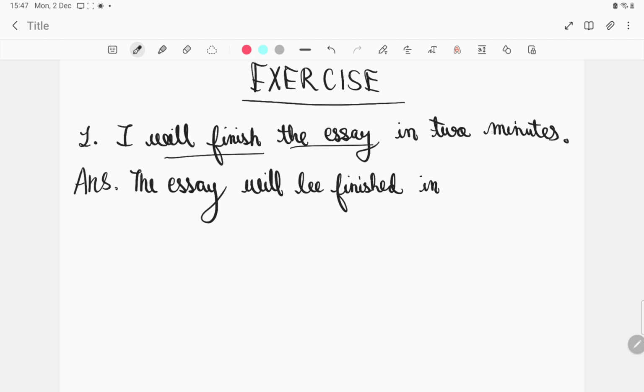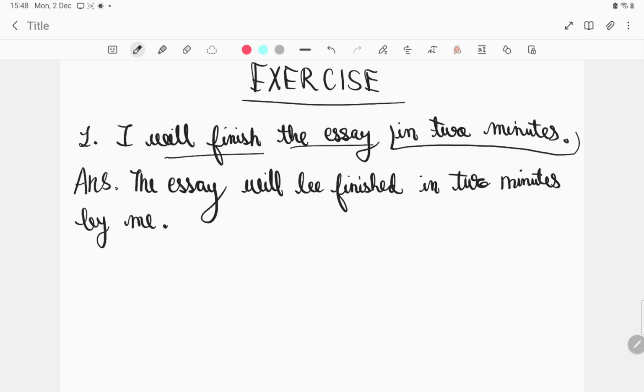In, now this is just an extra part of the sentence, which if you want to put it at the last, you can write it in the last. The essay will be finished by me in 2 minutes, or the essay will be finished in 2 minutes by me. In 2 minutes by me will be finished. Okay, this is the first question.